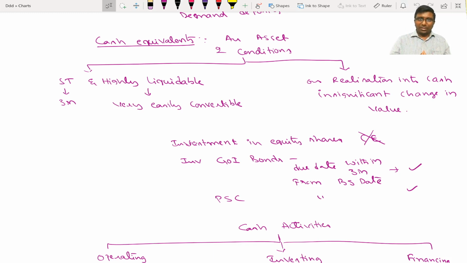Short-term means, does it mean 12 months? No, it is not. In this standard, short-term refers to 3 months. So exactly within 3 months, it should be convertible into cash. That is highly liquid.